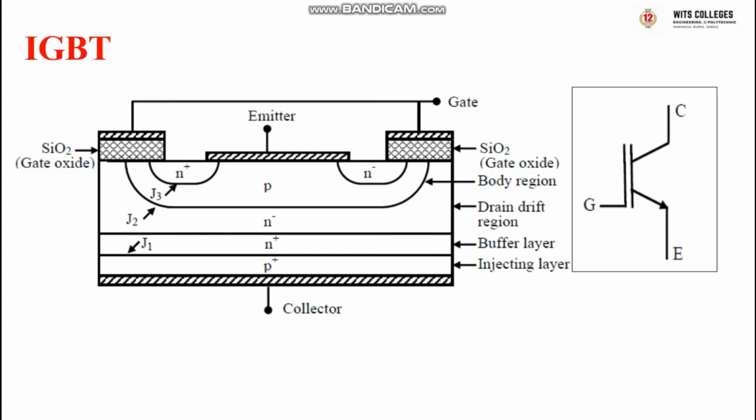MOSFET is a majority carrier device because current flow is possible only due to the majority carriers. In BJT, current flow is possible due to both majority and minority carriers, holes and electrons. That's why it is named a bipolar junction transistor.